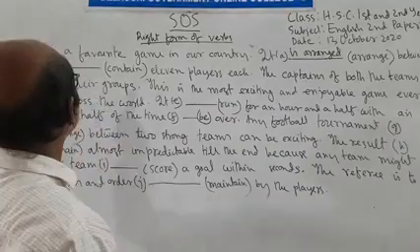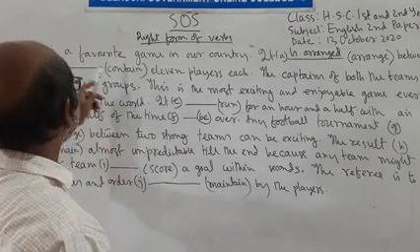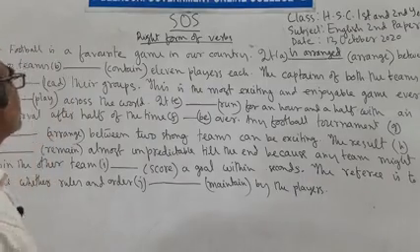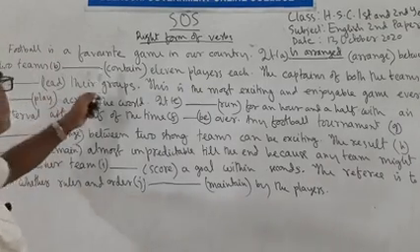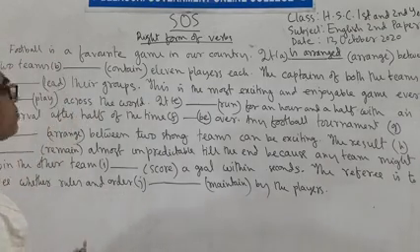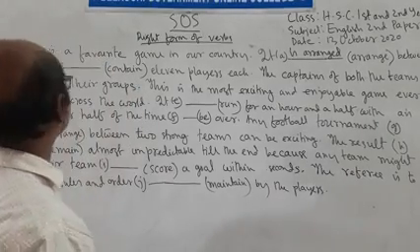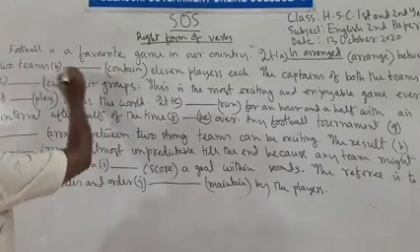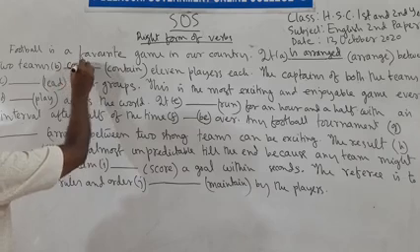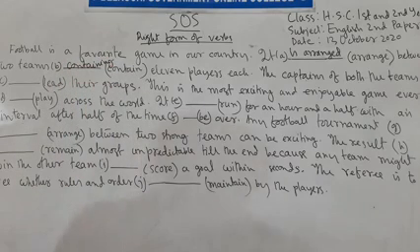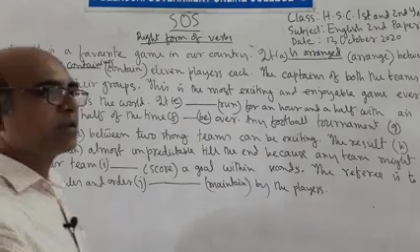As contain is a non-finite verb, and team is the doer of the sentence, it is arranged between two teams, NP plus participle, containing. It is arranged between two teams containing 11 players, NP plus participle.